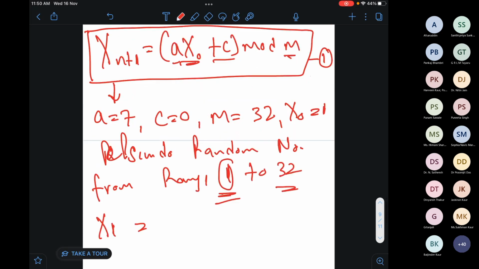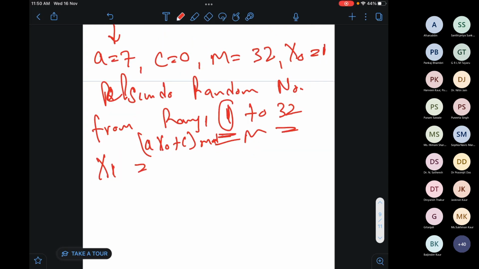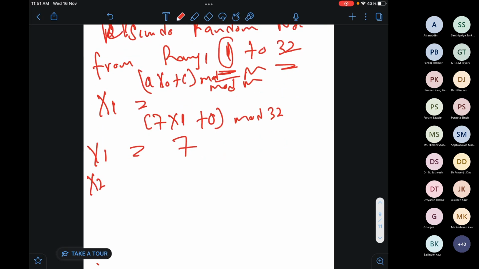As per the equation given here, my equation is (a x naught plus c) mod m. Now I'm putting my given values here, that is 7 into 1 plus 0 because c is 0, and mod m, so mod 32. By solving this I'll get 7 mod 32, so I will get x1 equals 7. Fine.